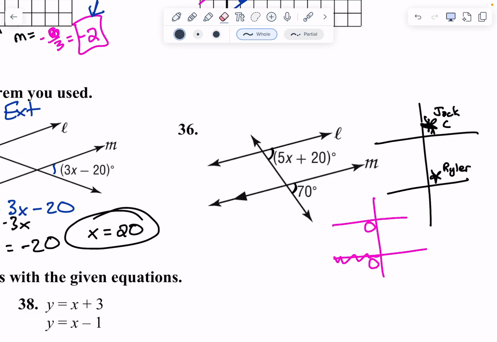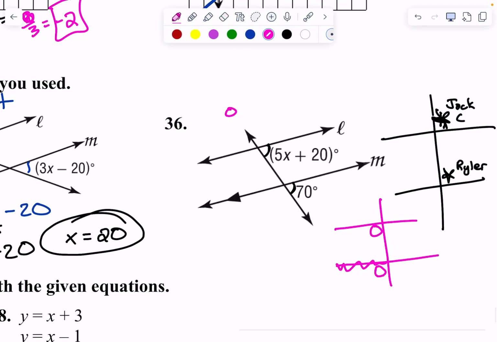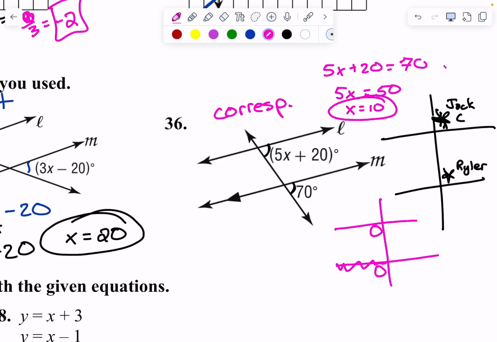So, yeah, there is. Okay, so these are corresponding. And that means that they are the same. They equal. 5x plus 20 equals 70. And if I subtract the 20 over, 5x equals 50. And x is 10. Boom. I was just ahead of you guys. Yeah, beautiful.